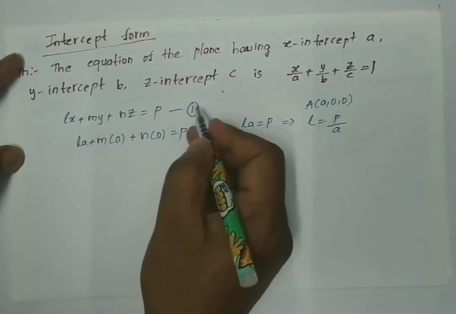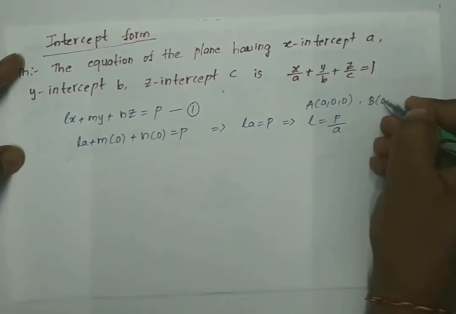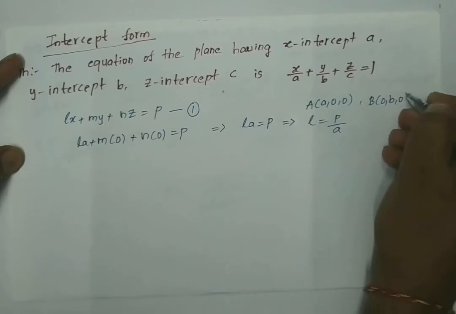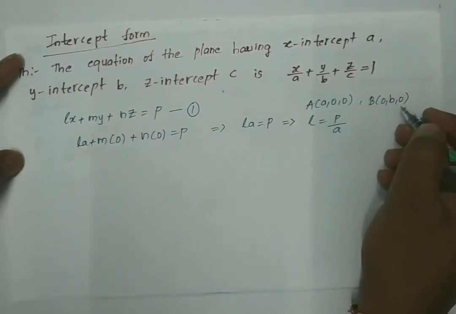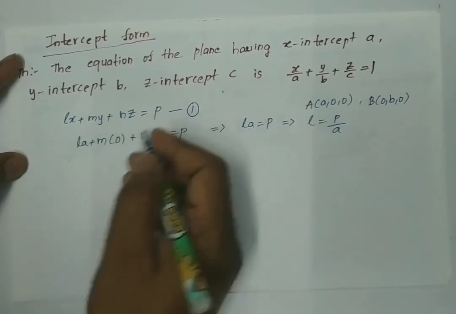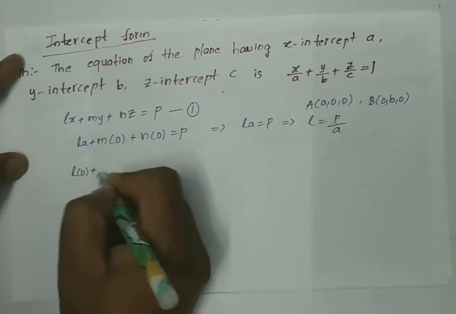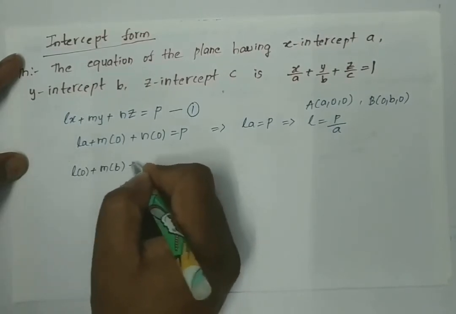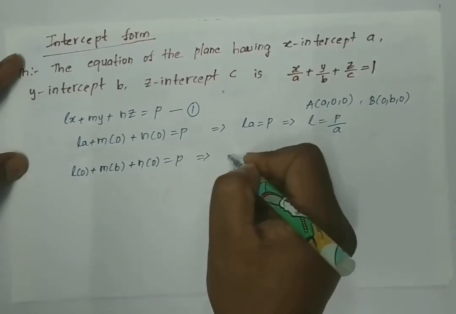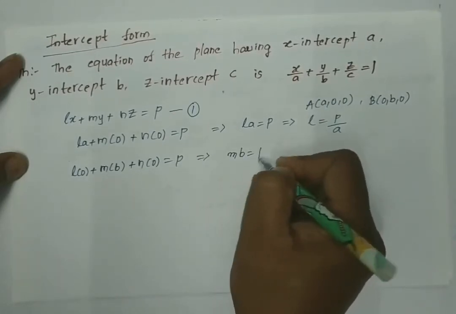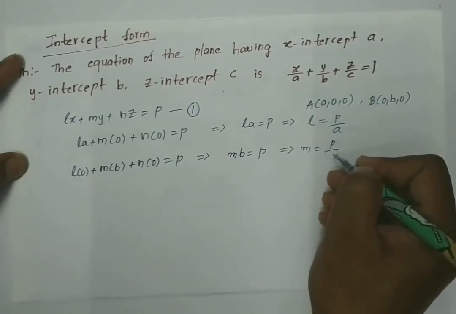Similarly, the plane 1 passes through the point 0, b, 0 because the plane has y-intercept b. So equation 1 becomes l into 0 plus m into b plus n into 0 is equal to p. So from this we get mb is equal to p, so m can be written as p by b.